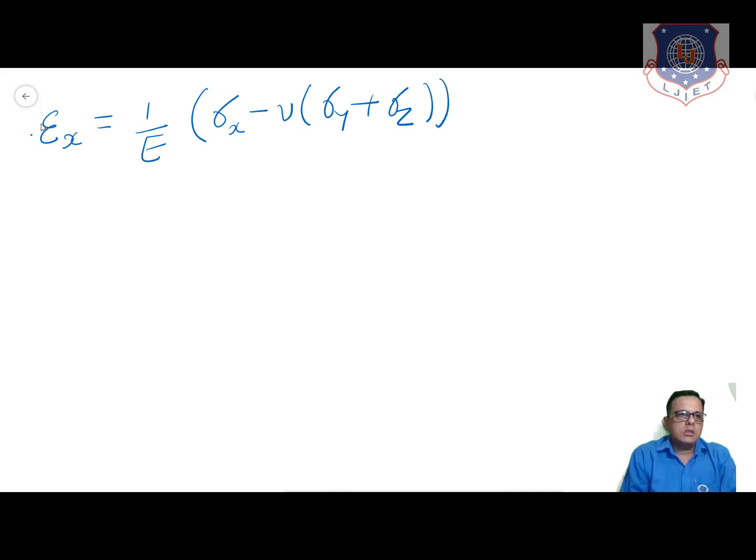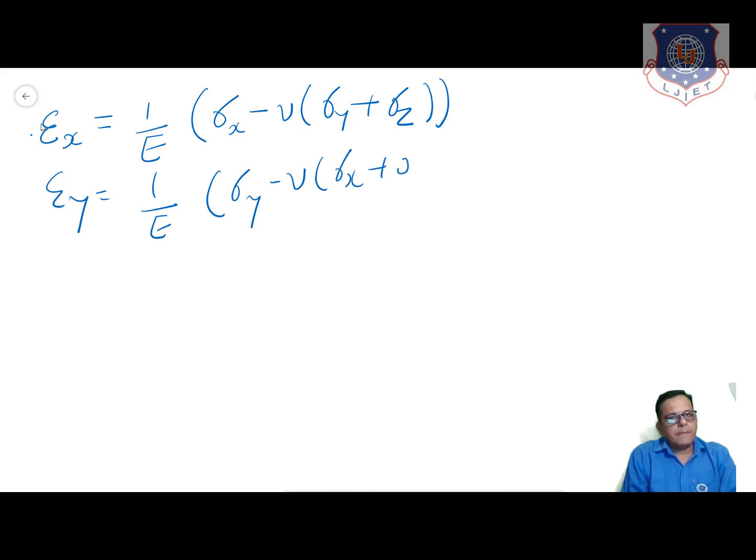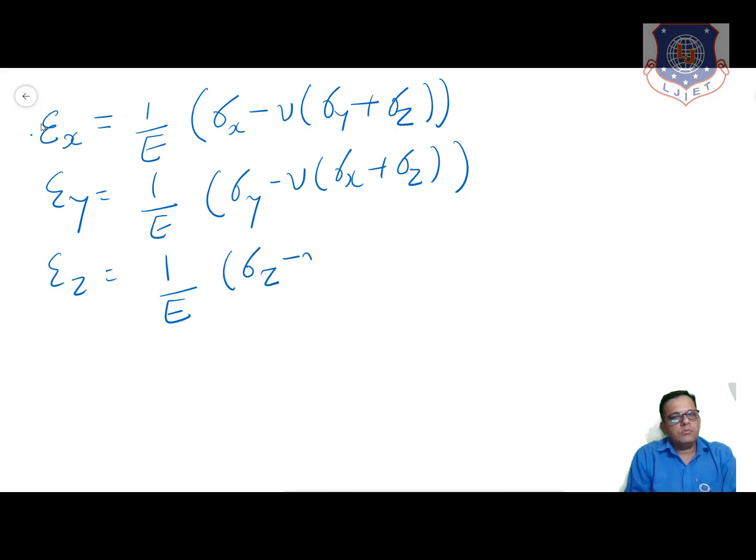Okay, then for the y-axis, the equation was as shown, and for the z-axis strain, the equation was, with sigma x plus sigma y. These are the three equations we got.